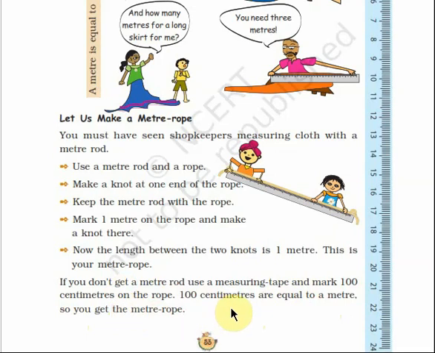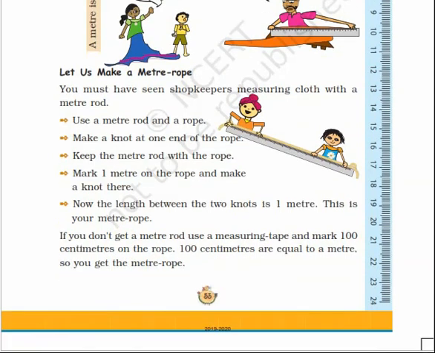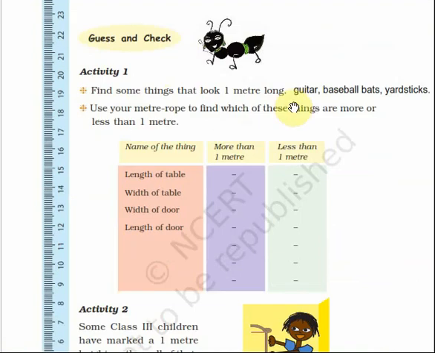Now the meter rope is ready. Let us move on to the next activity. Guess and check. Activity 1, you have to guess and check. Find out some things that look 1 meter long. Can you guess some things which are almost 1 meter long?